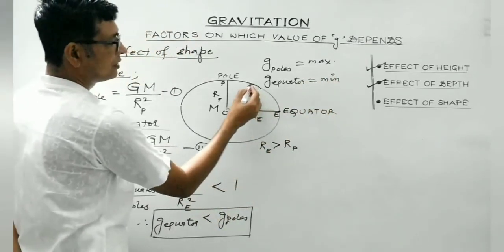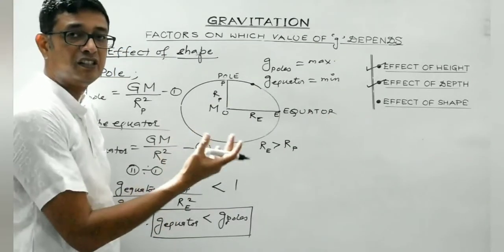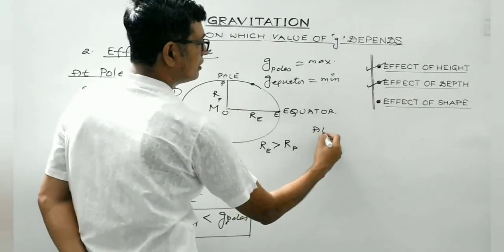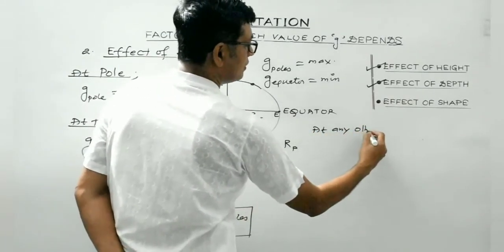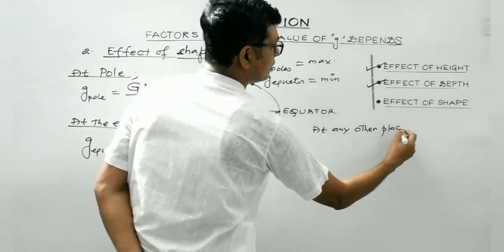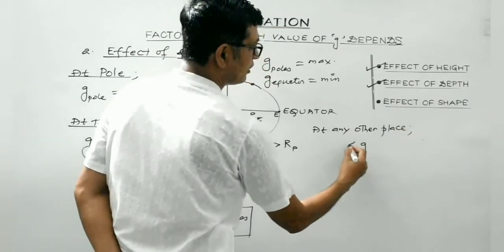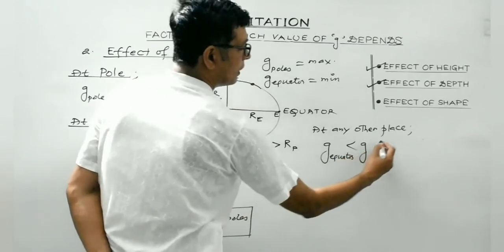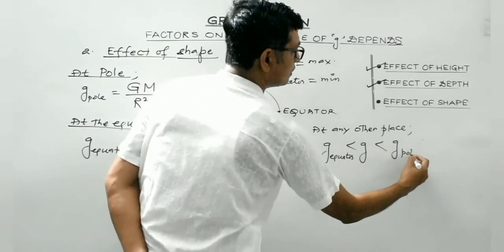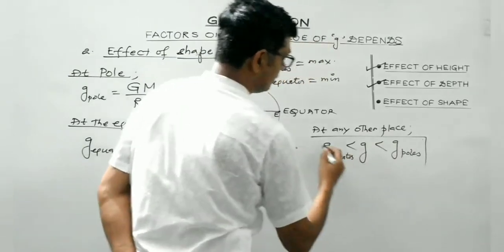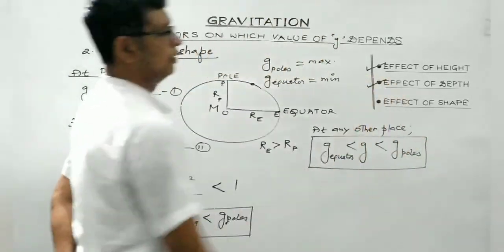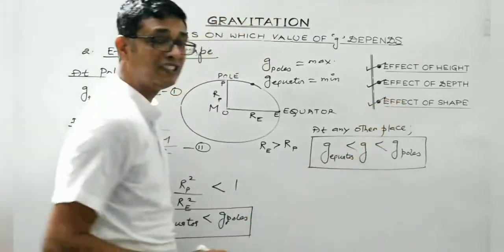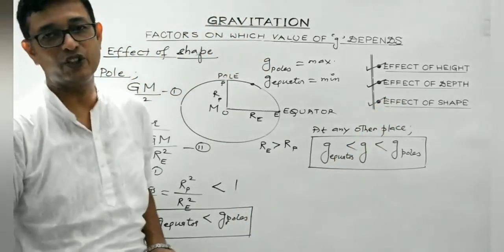And at any other place, suppose at this place, which neither lies on the pole nor at the equator, the value of acceleration due to gravity would be greater than that at the equator, but less than that at the poles. Right? So this was the important conclusion. The value of small g does depend on the shape of the earth as well.